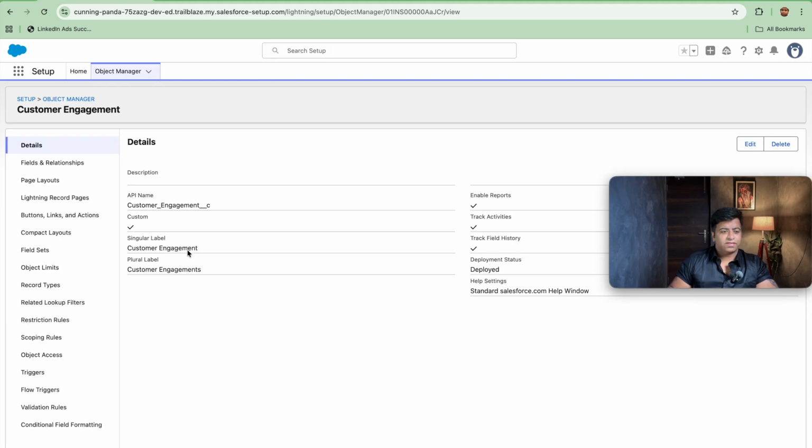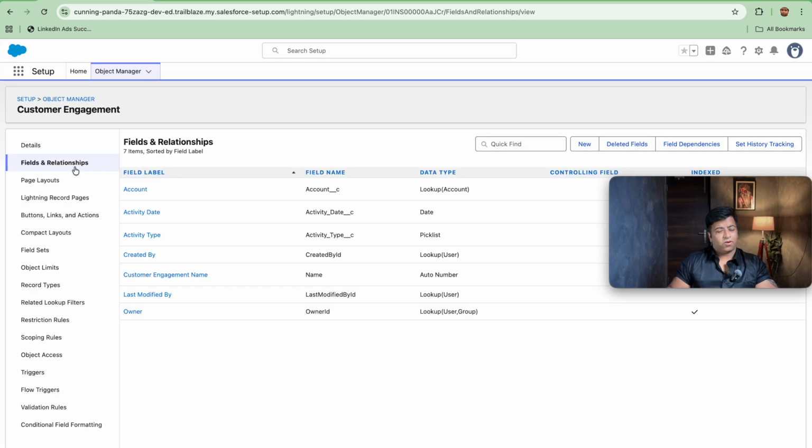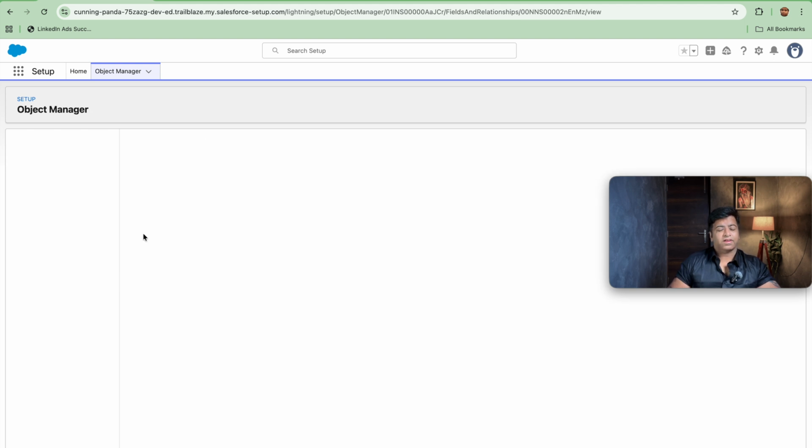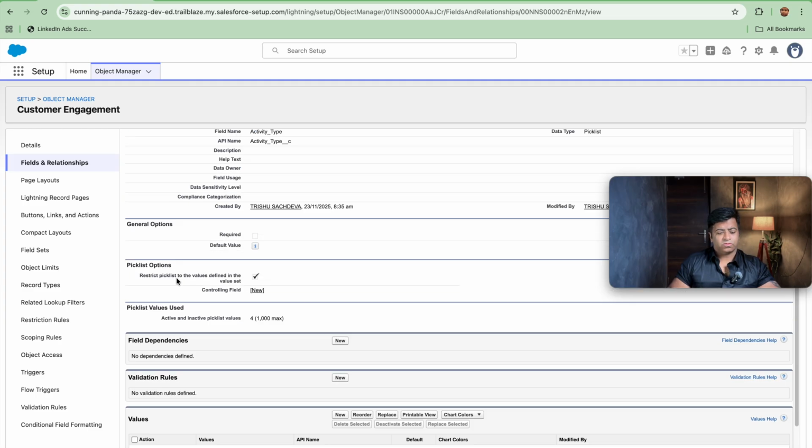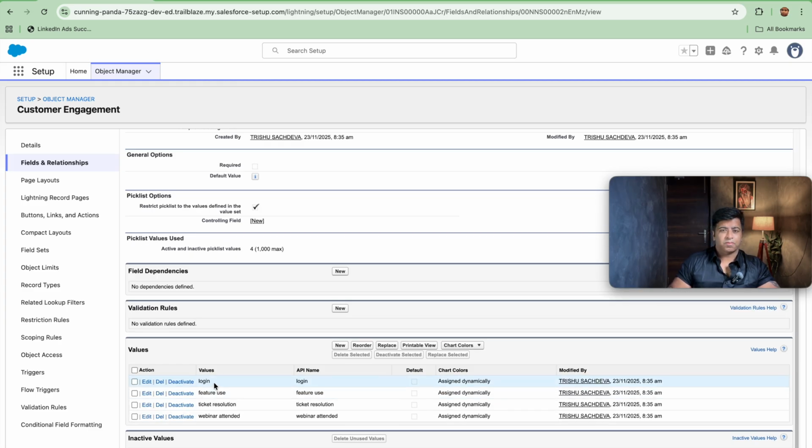Once this object is ready, the next thing you need to do is create fields for this. So what fields will we be creating? First is the activity date on which the activity has happened. Second is a lookup with the account relationship, and third is the activity type. I was telling you about webinar and community, so you can add multiple features.